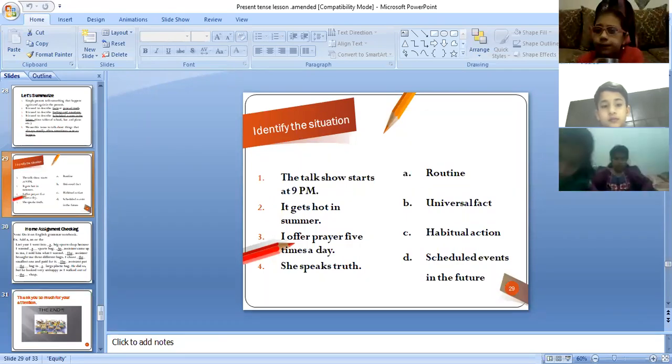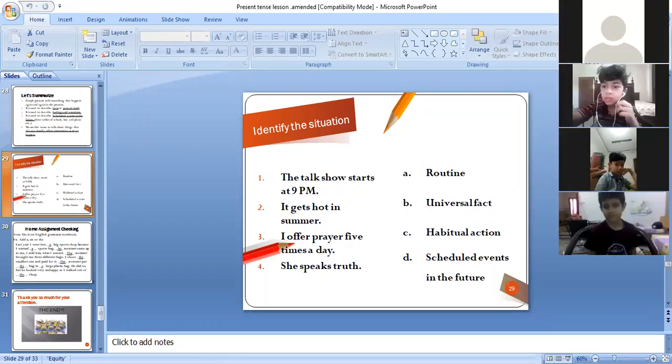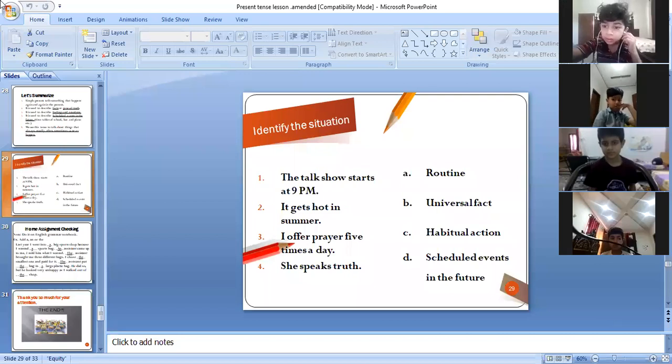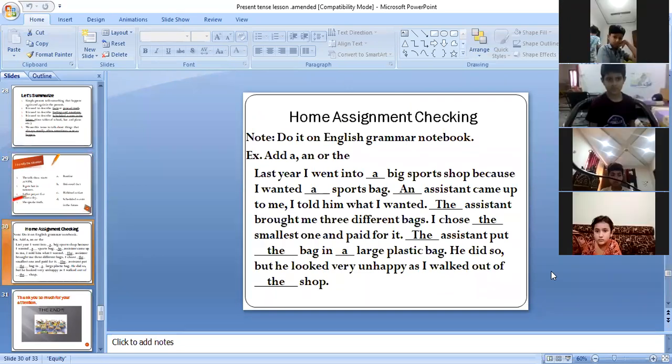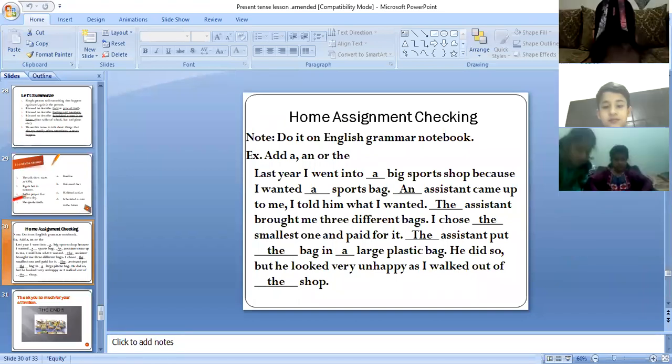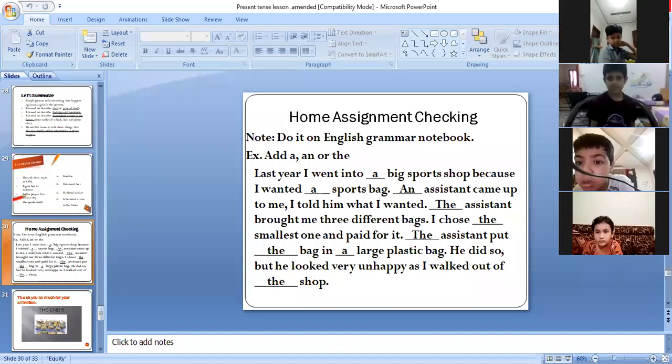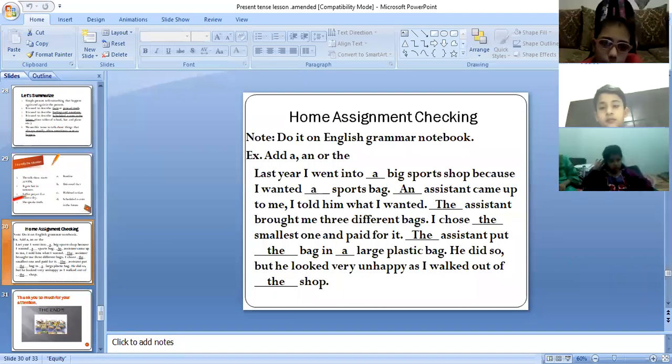Next, moving to the next slide. Do you remember? Yesterday I gave you this homework. Have you done it? Yesterday we learned about articles. So here is a home assignment check for you. You can check your homework, whether you have done it right or wrong. So let's revise it.